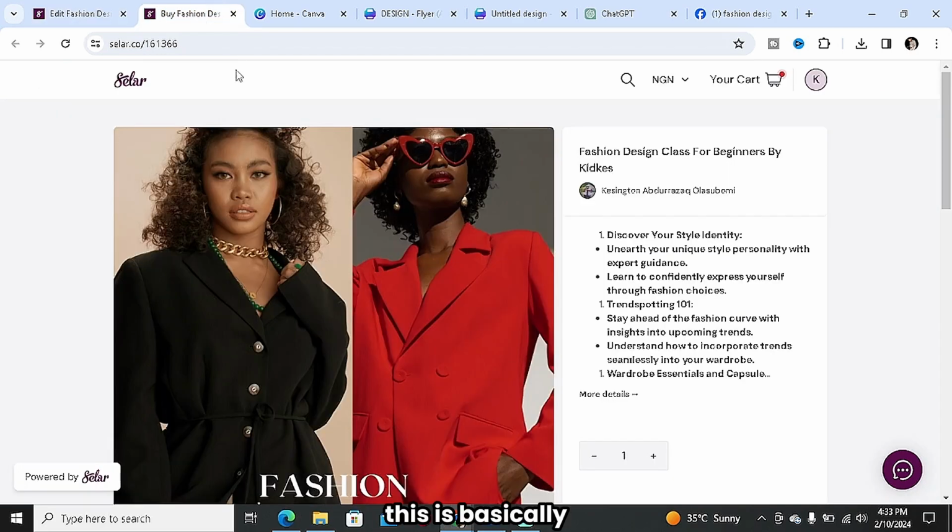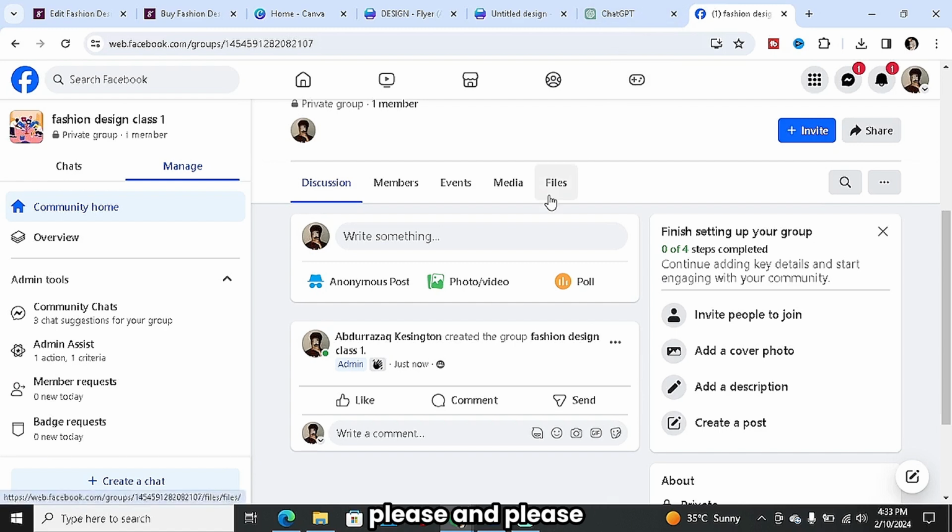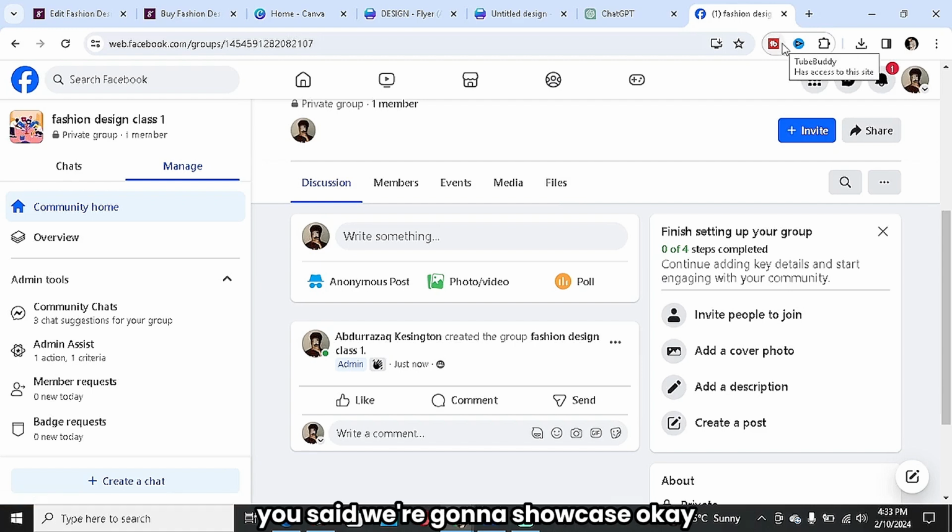So guys, this is basically how it's going to look, and immediately people make the purchase, they're going to be redirected to your Facebook group. Please ensure you provide that value. If possible, write down in the jotter what you're going to be teaching them and already prepare it. Immediately people start entering, probably you already have like 10 people in the group. Now you want to ensure you start rendering that value you said you were going to showcase. They're paying you for it, so please ensure you deliver.